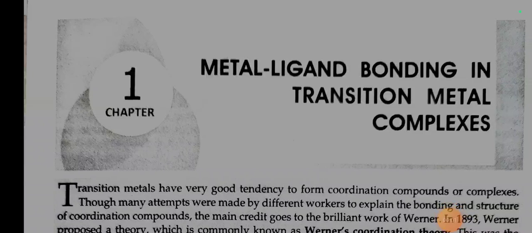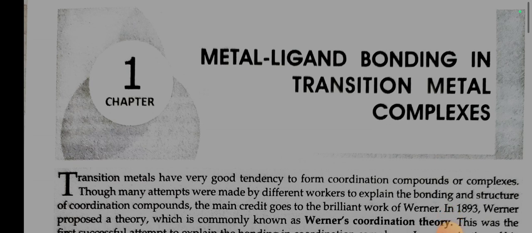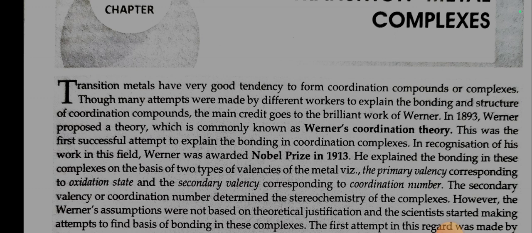This video is for visually impaired students and the chapter is metal ligand bonding in transition metal complexes. Transition metals have a very good tendency to form coordination compounds or complexes. Though many attempts were made by different workers to explain the bonding and structure of coordination compounds, the main credit goes to the brilliant work of Werner.